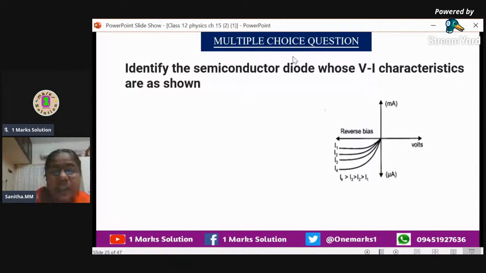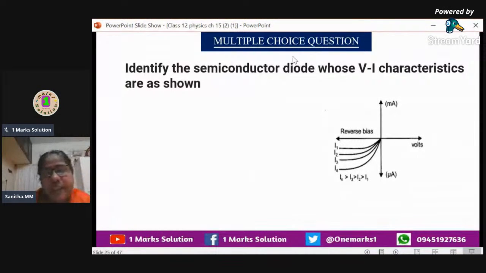Photodiode, when light falls, we can say that it is in reverse biasing. Photodiode is always connected in reverse biasing. Here also the graph is in reverse biasing, so it can be reverse biased only. That means it can be a photodiode only. Now, what is the function, how does it work?